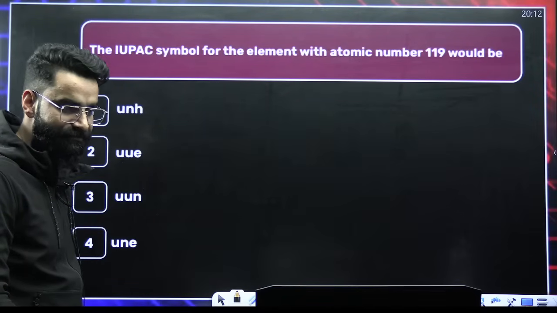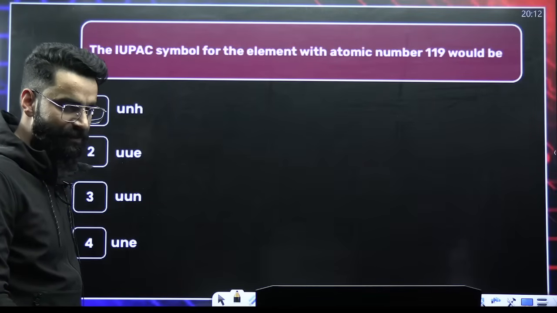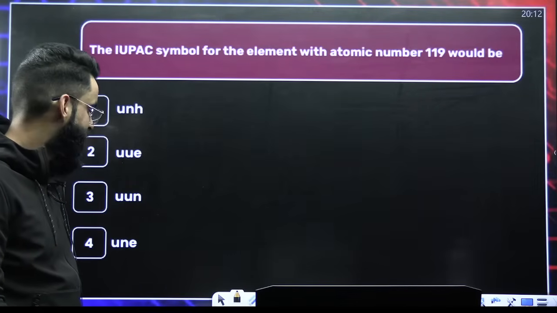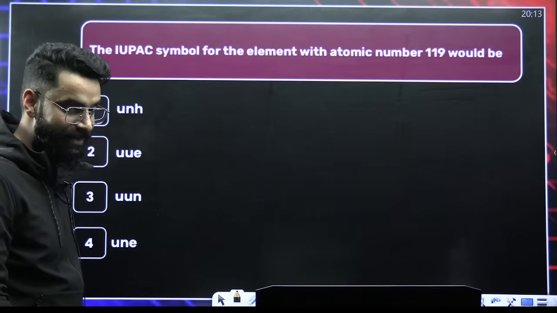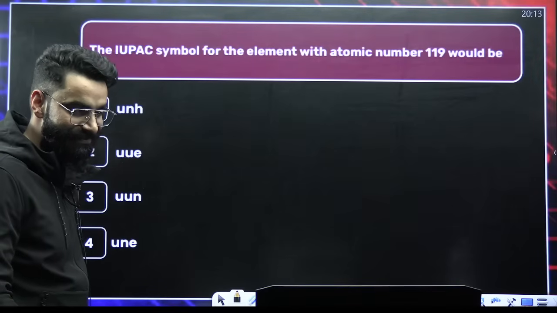What do you think is going to be the answer? I want to see whether the majority is going to give the correct answer or not. Guys, be careful. Do not hurry.